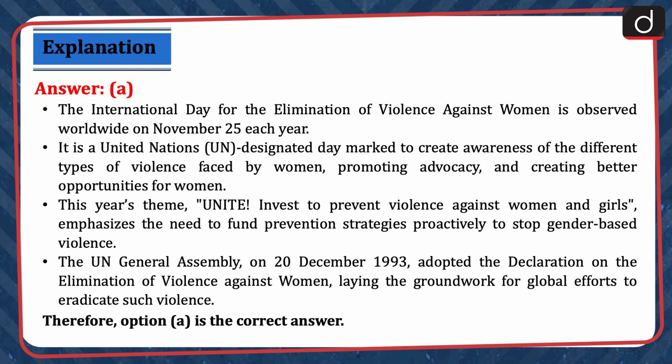This year's theme, Unite, Invest to Prevent Violence Against Women and Girls, emphasizes the need to fund prevention strategies proactively to stop gender-based violence. The UN General Assembly on 20 December 1993 adopted the Declaration on the Elimination of Violence Against Women, laying the groundwork for global efforts to eradicate such violence. Therefore, option A is the correct answer.